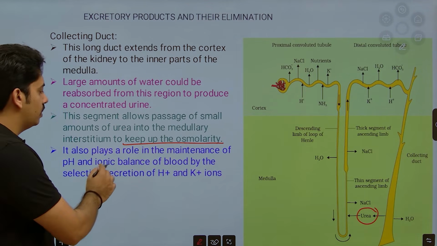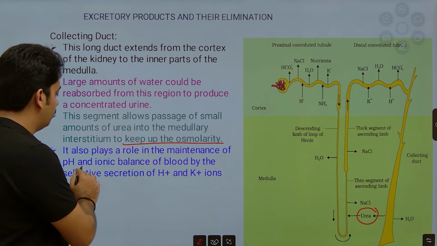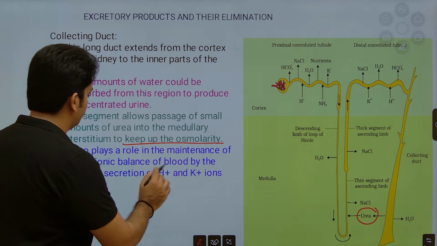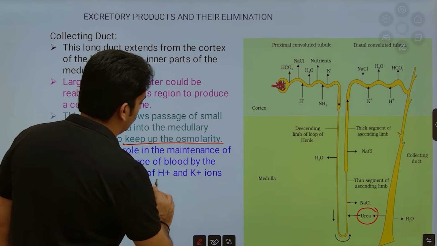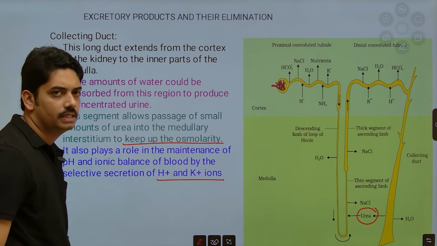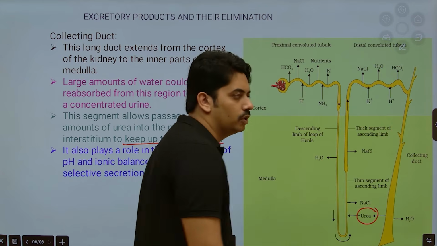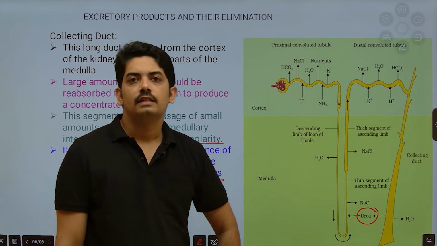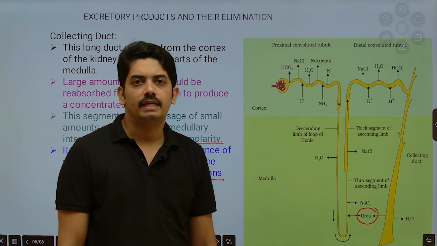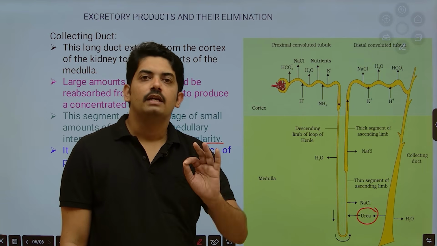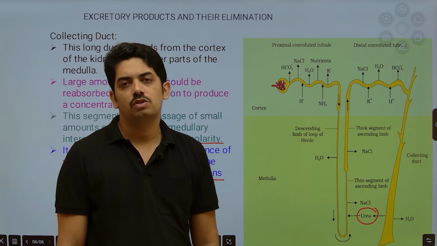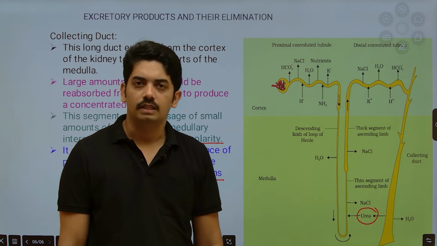Because to maintain or keep the osmolarity high. Okay, so it also plays a role in the maintenance of pH and ionic balance of the blood by selective secretion of H plus and K plus ions. Even collecting ducts play a very important role in excretion of H plus and K plus ions, which directly helps in maintenance of electrolyte balance in the blood.